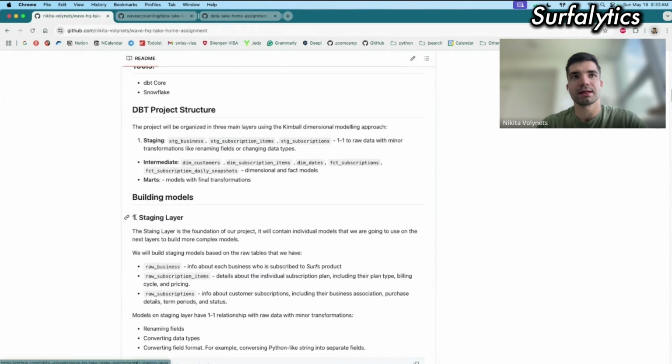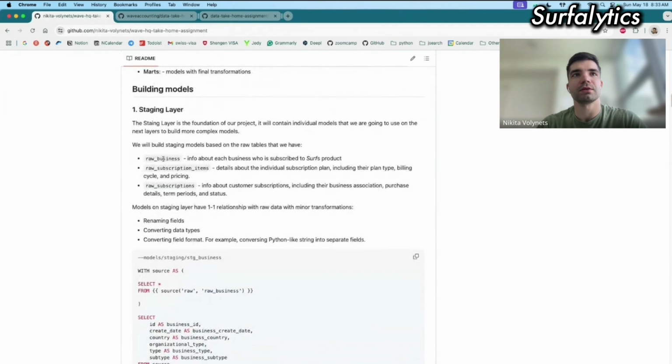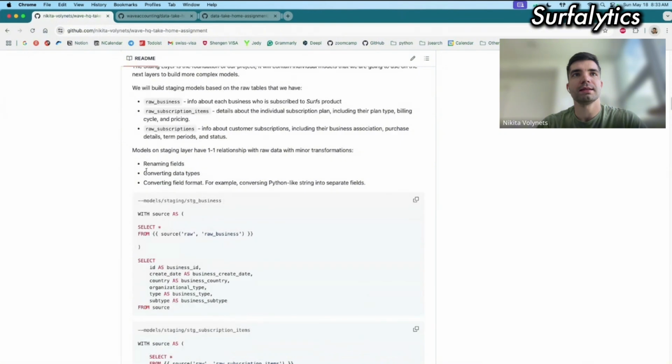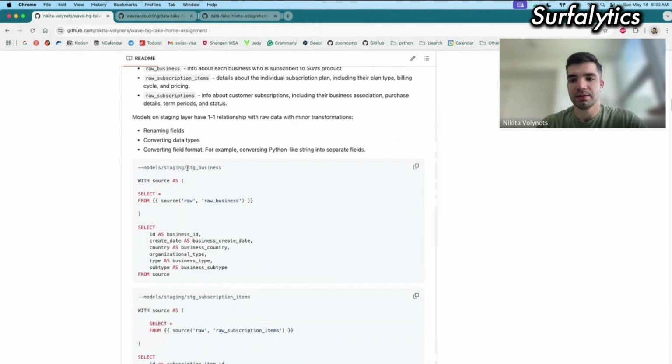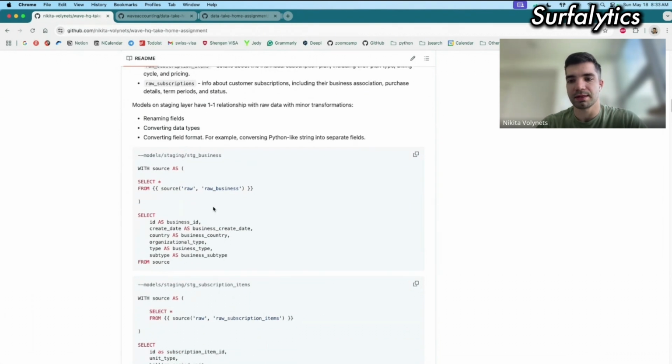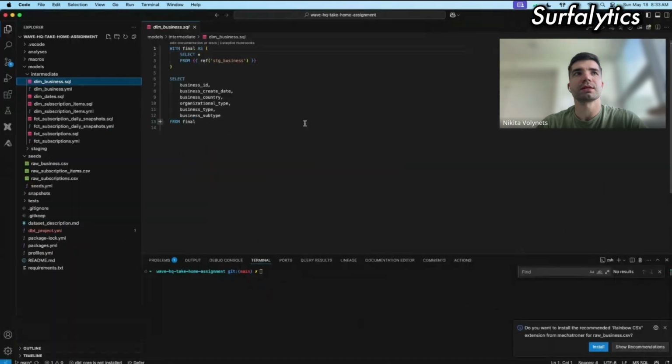The first layer, as I said, is the staging layer. I just created 3 tables based on the raw data. And I did some minor transformations like renaming fields, converting data types, and converting field format. Yeah, I will show you what I mean. In DBT, we use SQL in our models. Just write some SQL queries and save them in my VS Code. I can show it here. This is how the DBT project looks.